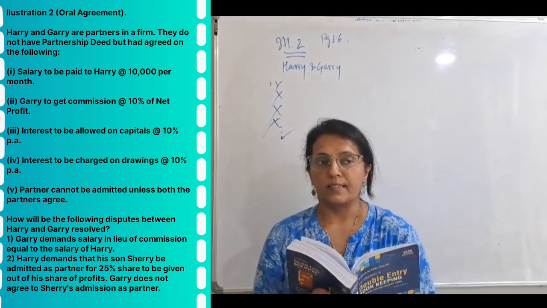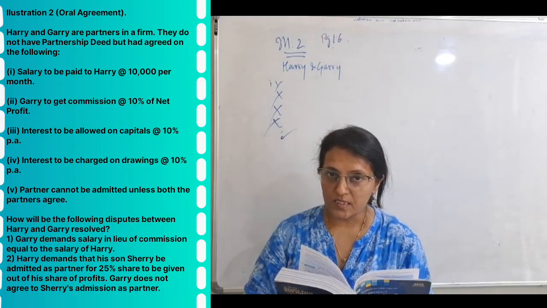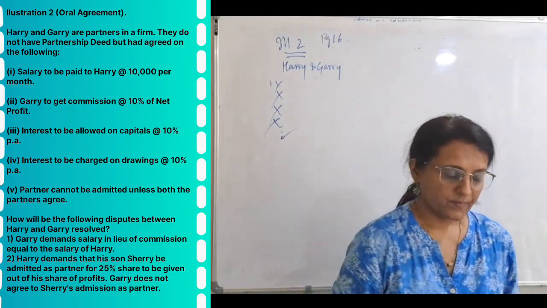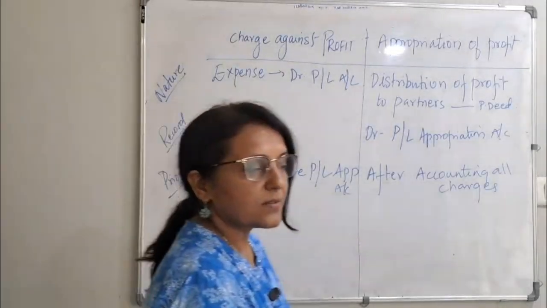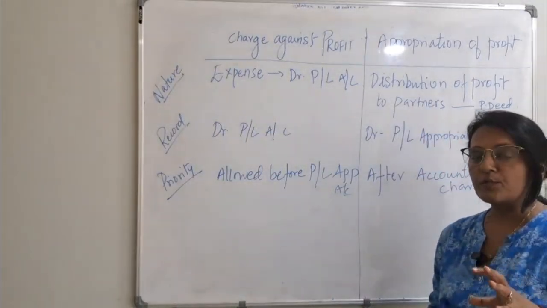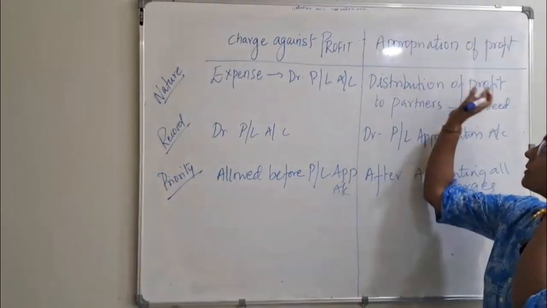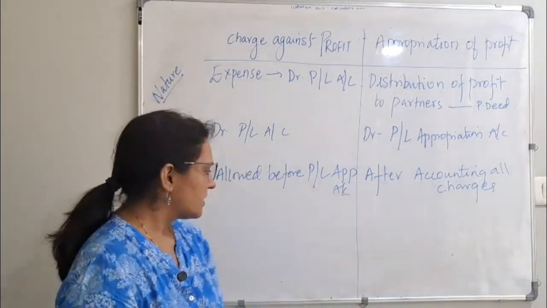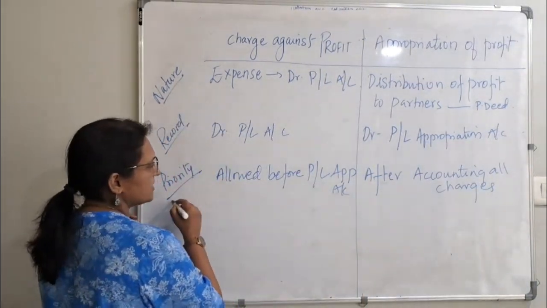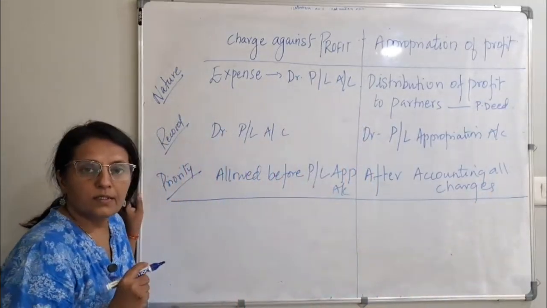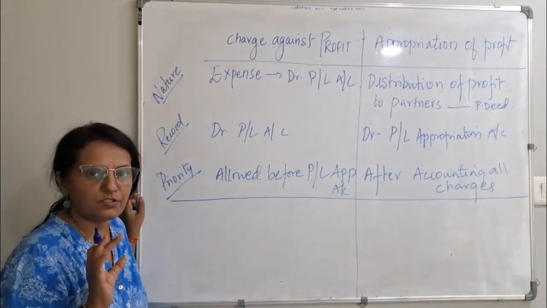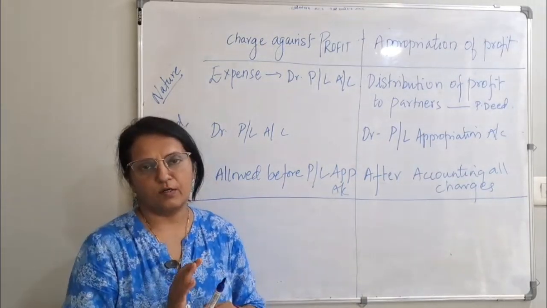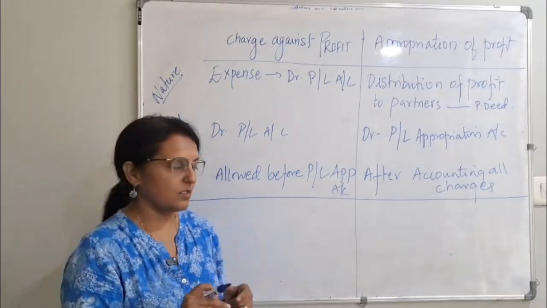Okay. So this is illustration 2. Next we are going to see, as I said a long time back, what is charge against profit and what is appropriation of profit. This is what we are going to do now. Till 11th standard, you have learned to prepare financial statements: trading account, profit and loss account and balance sheet. Now, in this chapter, you will have one extension of profit and loss account.